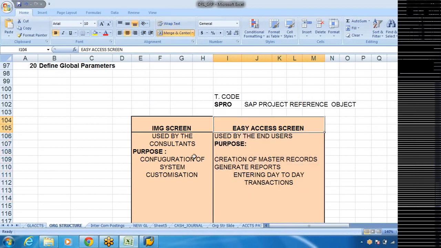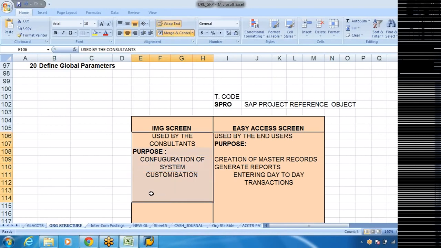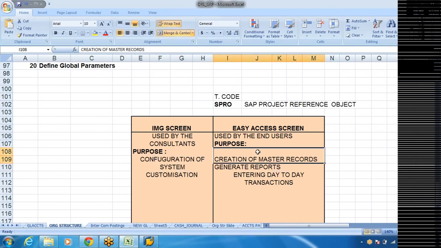Now, as a consultant, first what we need to do is go to the IMG screen, and this will be used by the consultants. What is the IMG screen? IMG screen means implementation guide. The purpose is configuration of the system and customization of reports. Everything is done by the consultant. So as a consultant, we need to configure the system here and come to the Easy Access screen for the purpose of testing. So configure here, test whether it is working fine or not.